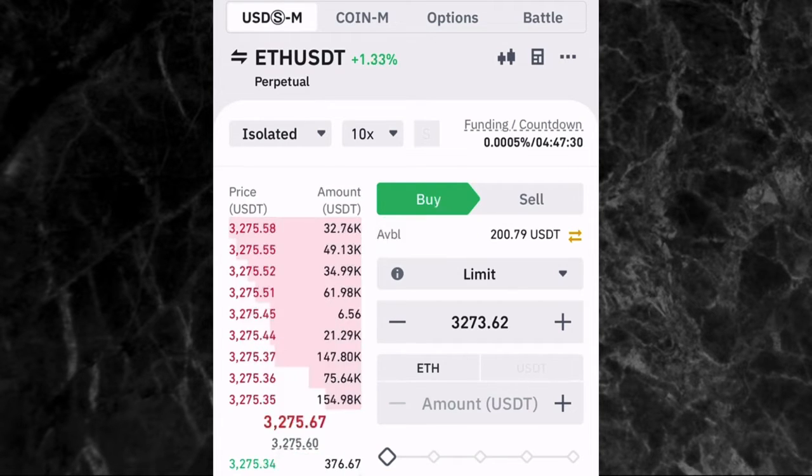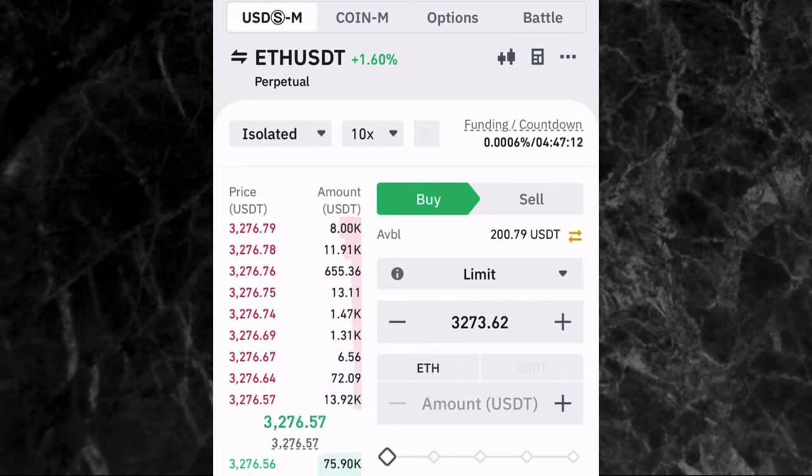Now, before I show you how you can take long or short trades on the futures trading page, I need to explain to you some terms and features on the futures trading page, which will make it easy for you to understand as I go on in this video. The first thing I'll be talking about is what exactly is futures trading.